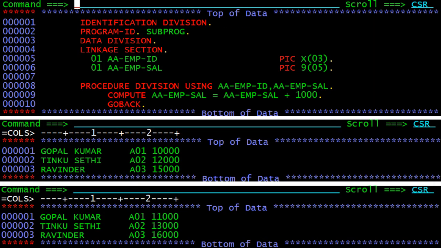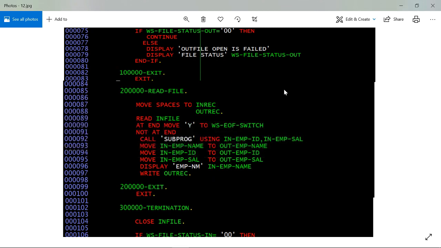Subprogram, like I have one subprogram. In subprogram we are passing the employee ID and employee salary, and we are increasing the employee salary by 1000. And then we have the updated employee salary which has plus 1000, and then we are writing that to the output file. Means we are moving the salary, ID and name into the output file variable, and then we are writing the out rec of the output file.